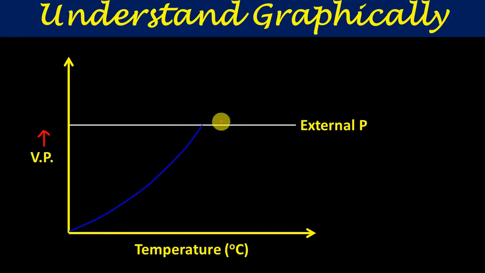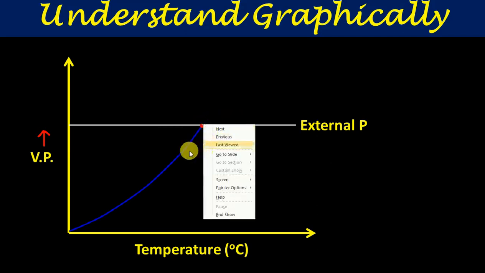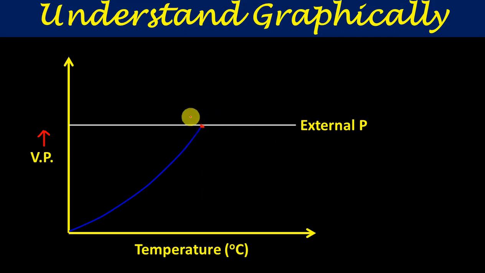When it becomes equal to this external pressure, that temperature is referred to as the boiling point. So this is the boiling point of the liquid. Say it is water. TB is the boiling point corresponding to the external pressure P. This is the normal condition, and in normal condition the boiling point of water is 100 degrees centigrade.